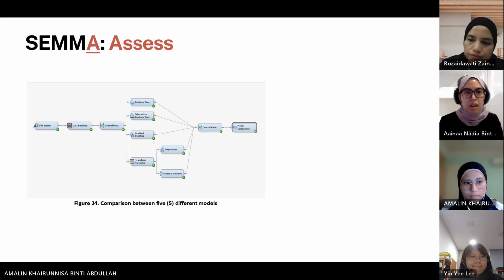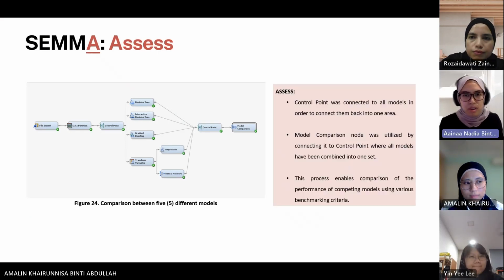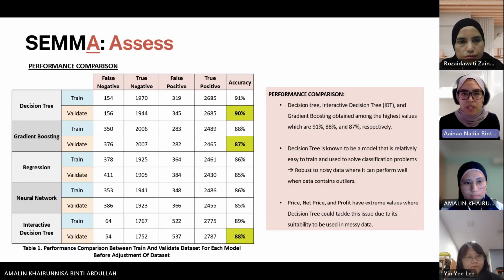Thank you. Okay, moving on to the assess part, the control point node is used to connect all models in order to combine all data from the interconnected nodes into one center. Next, the model comparison node was connected to the control point to allow all models to be evaluated and assessed using various benchmarking criteria. The model comparison node allows us to obtain the metric of each model. From these values, accuracy was calculated using the formula where the number of correct predictions is divided by the total number of predictions.